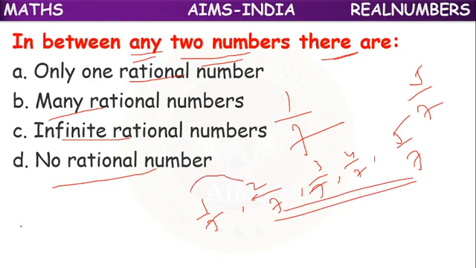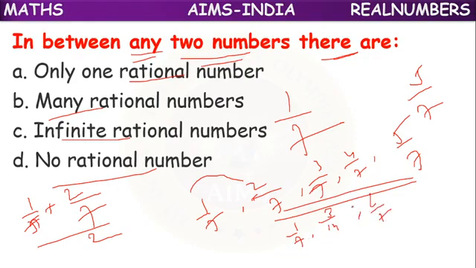But between 1 by 7 and 2 by 7, if I add them and divide by 2, what will we get? 3 by 14. So we get 1 by 7, comma, 3 by 14, comma, 2 by 7. If I add these two and divide by 2, I will get one more number between these two. Like that, we can insert infinite rational numbers.